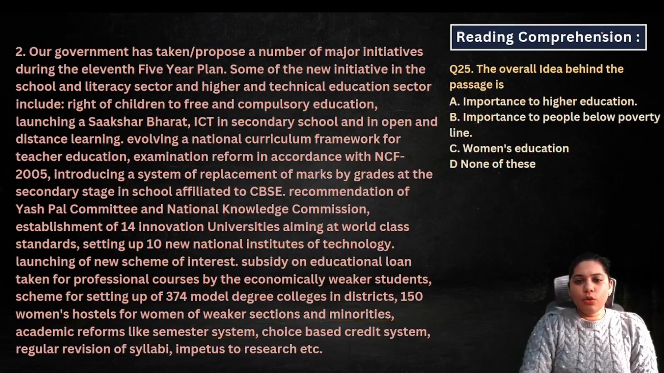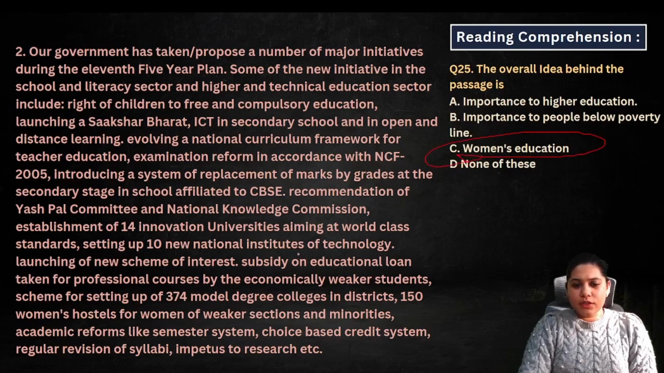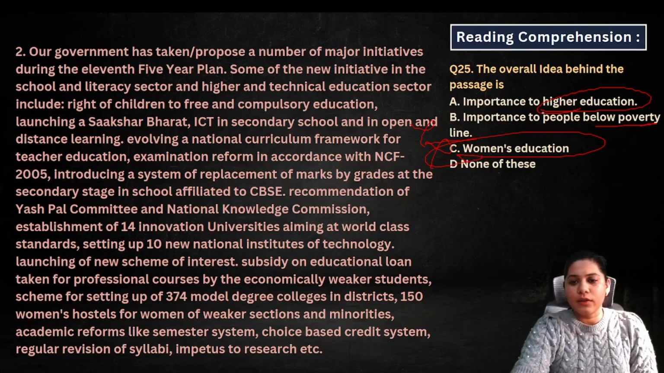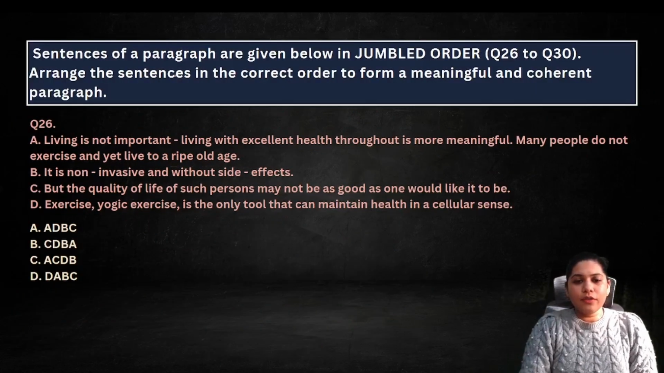D. The overall idea behind the passage is what? Women's education, economically weaker sections also, poor people, not just women. Importance to people below the poverty line, not just for them. Importance to higher education, whoever it is. Everybody should get education. That's the whole plan. Alright, we are solving parajumbles now.